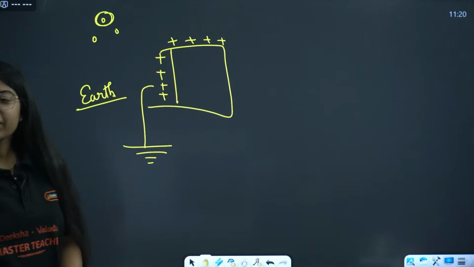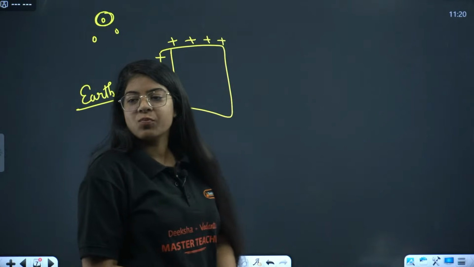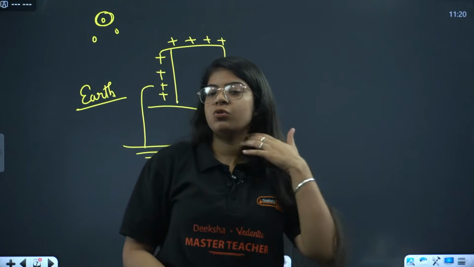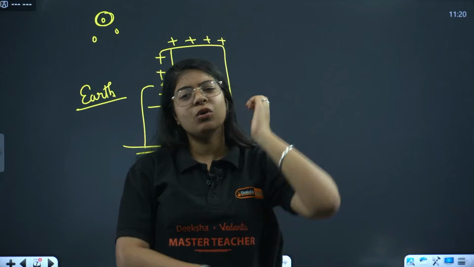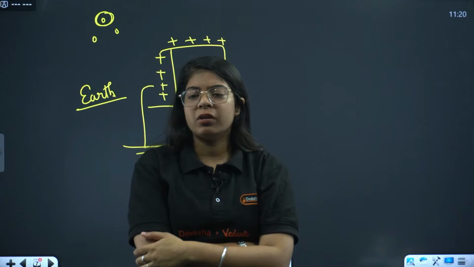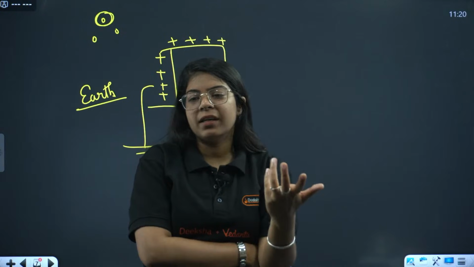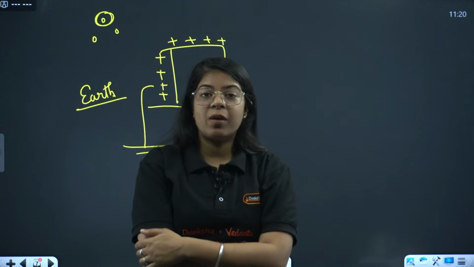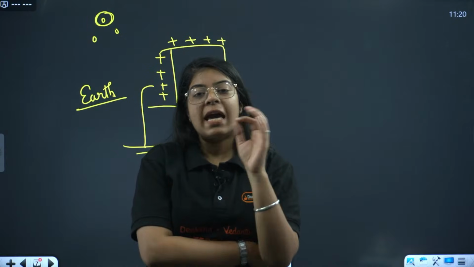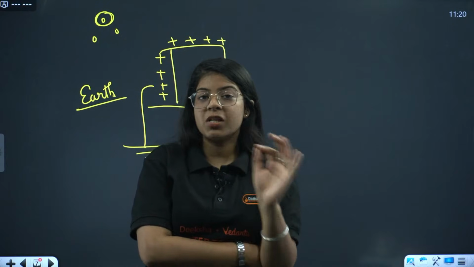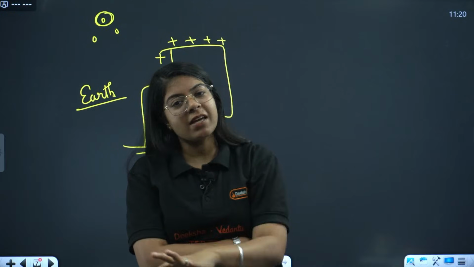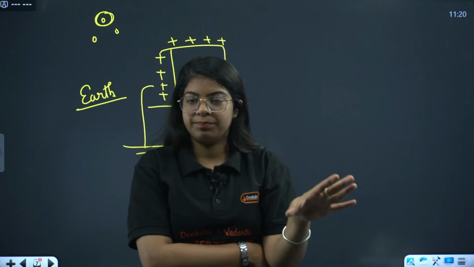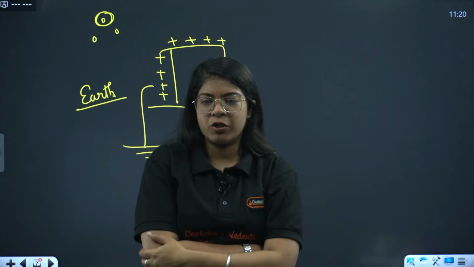Ma'am, mostly we don't get the option of both A and R false, do we? You don't actually, but then you won't even get that type of question, where both assertion and reason are false. If there is a question where both assertion and reason are false, they will give you the option that both are false. Okay, I've seen those kinds of questions.